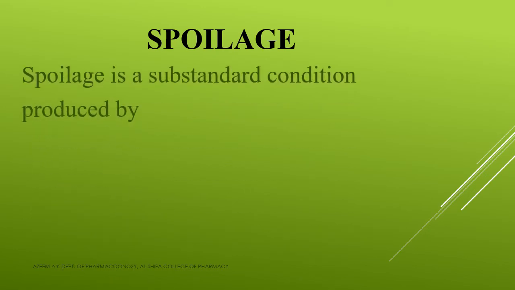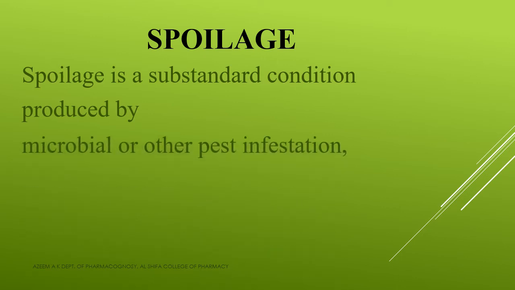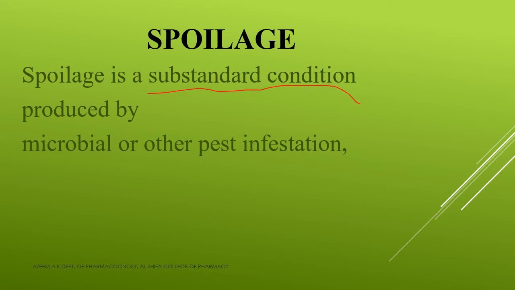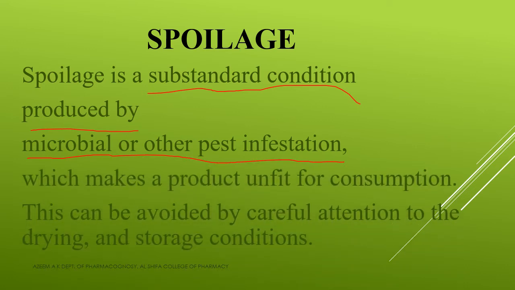So the first one is spoilage. It is also a type of adulteration. Spoilage is a substandard condition. You should remember this term. Spoilage is a substandard condition produced by microbes or other pests, and it makes a product unfit for consumption.